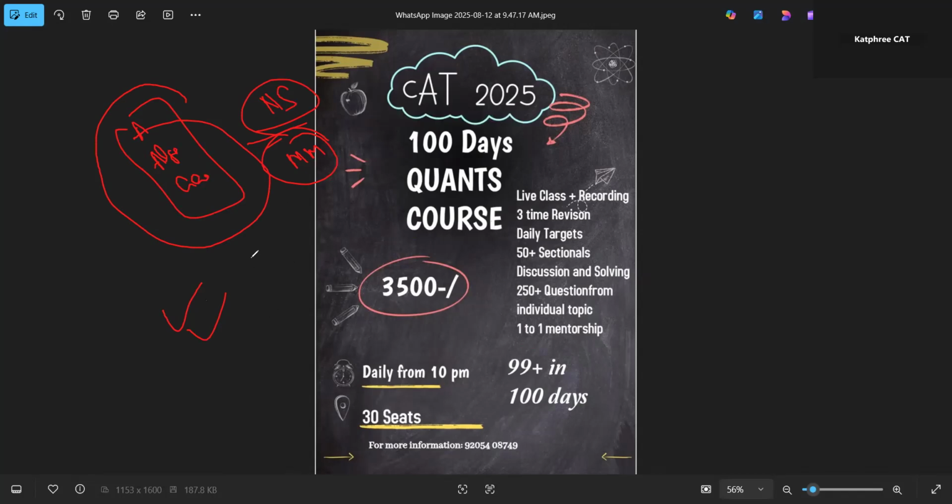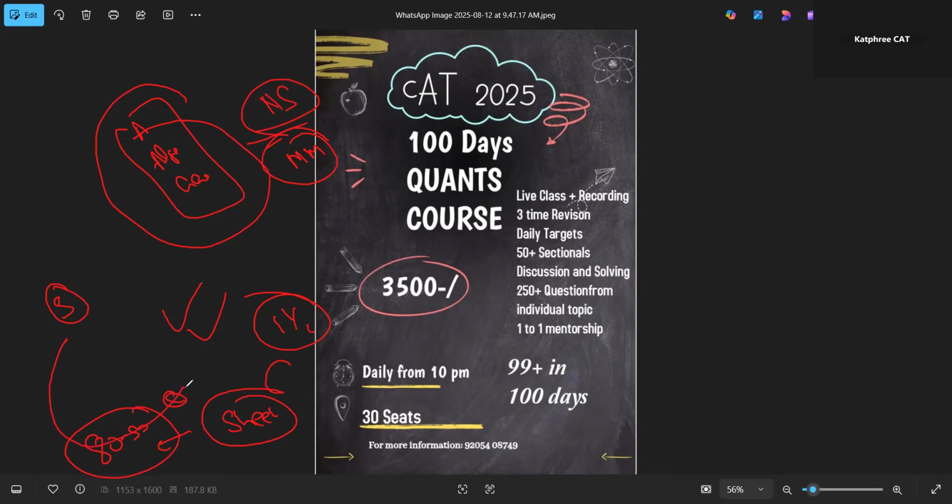Now, in revision, let's suppose the last time we did the topic in 3 classes. In revision, we're going to do it in one and a half classes. Obviously, you know the concept, so the class will be a little bit faster, and we're going to solve a little bit more questions. In this revision part, again we're going to provide you a sheet with 80 to 90 questions, and that will be different from what you have solved before. Again, the same discussion will be done.